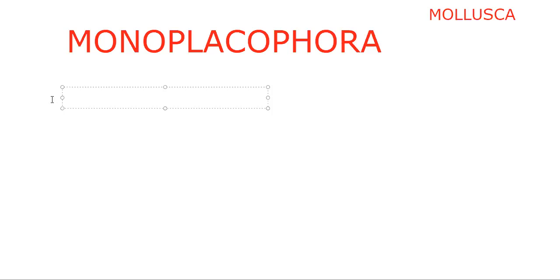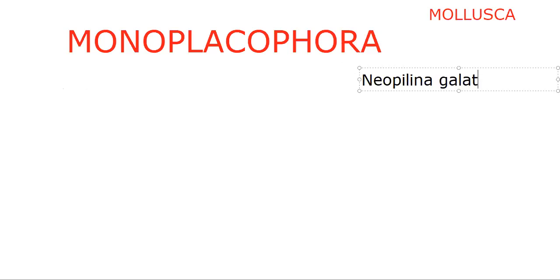So the specialties of Monoplacopora. We have only one example, Neopilina galathea. Neopilina galathea was identified by the oceanographic research vessel Galathea. From there, that name Galathea was given. Okay. So what is the speciality of these animals?